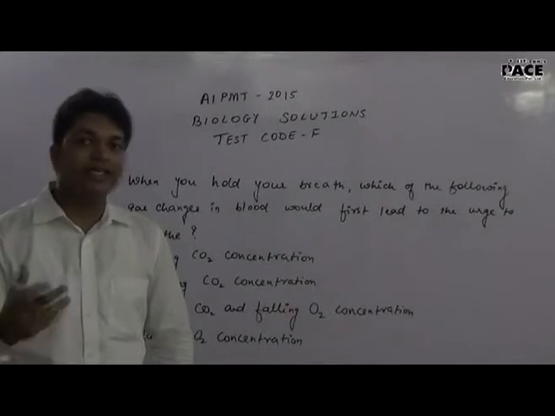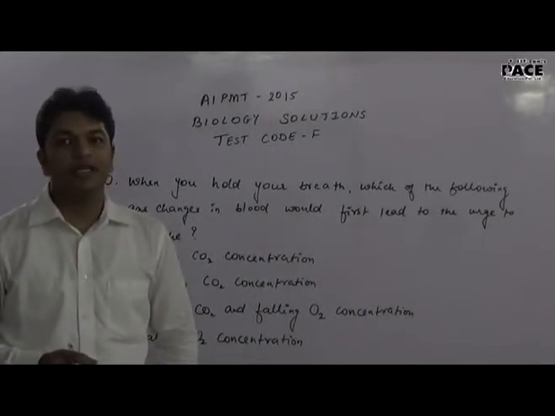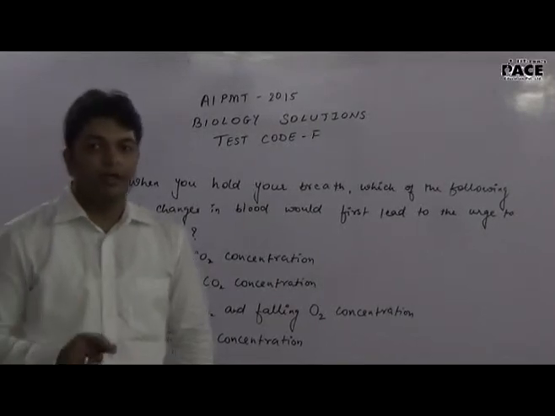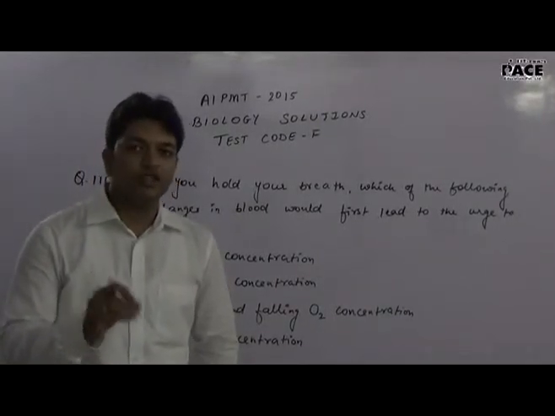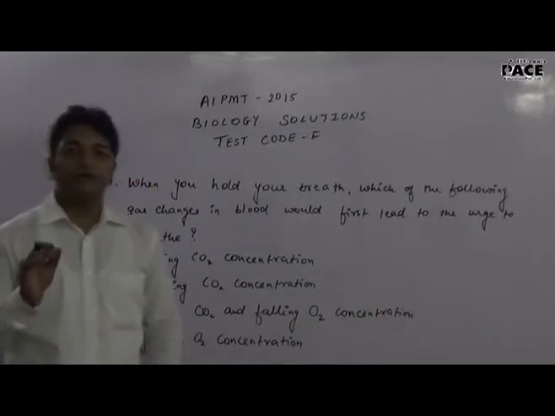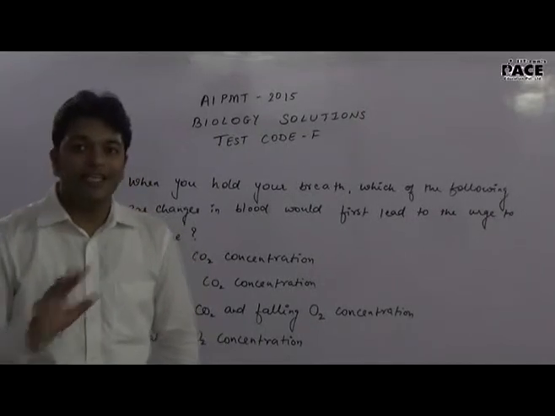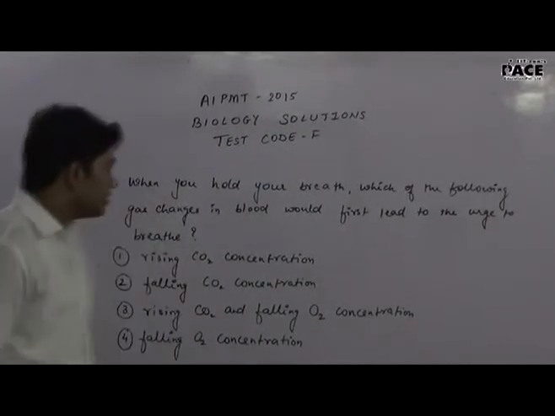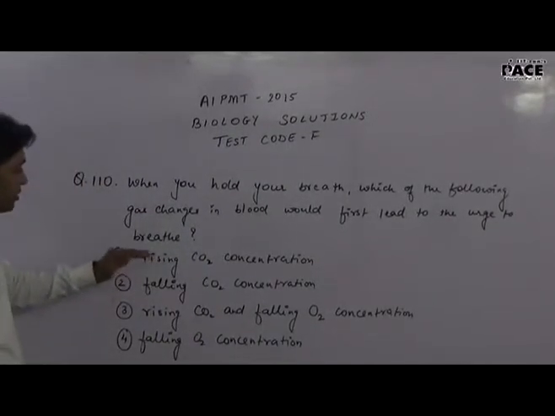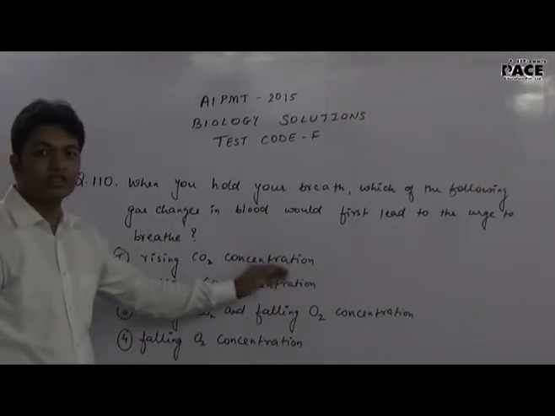They can quickly detect a slight increase in the concentration of carbon dioxide in the arterial blood. While it is clearly mentioned in an NCERT textbook that the role of oxygen level in blood is of least significance. Hence, the correct answer is one, that is an increase in carbon dioxide concentration will